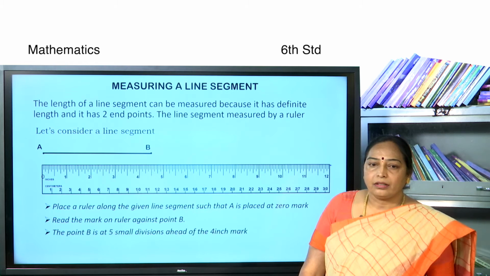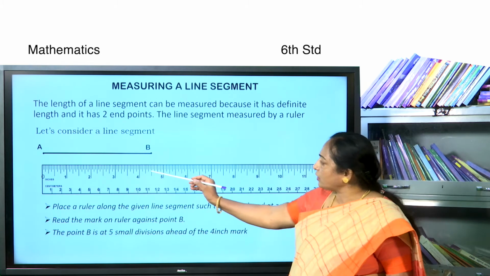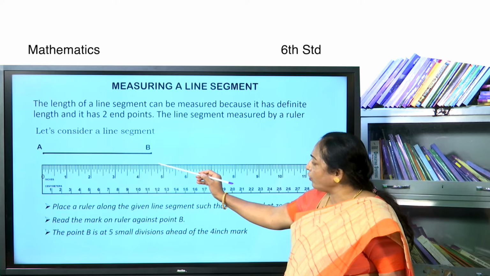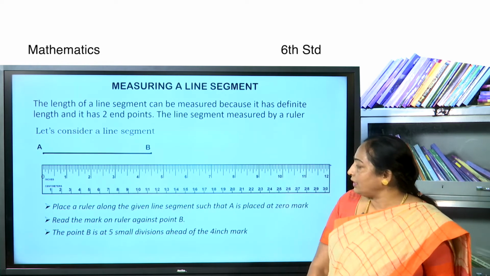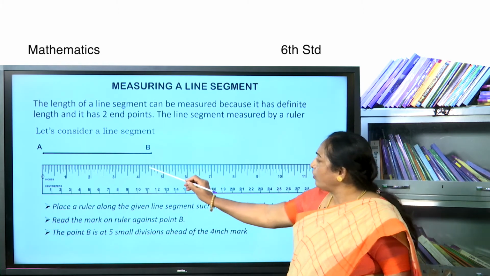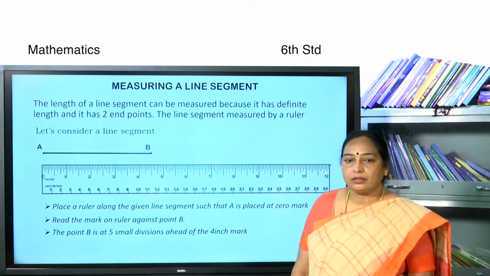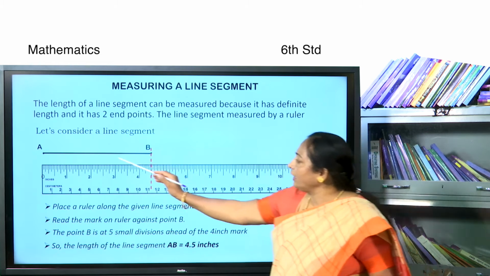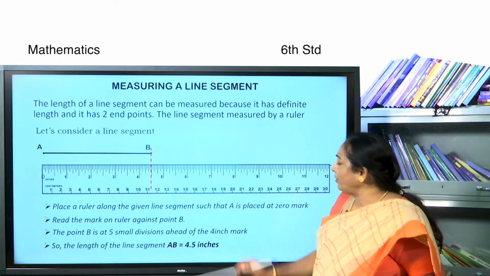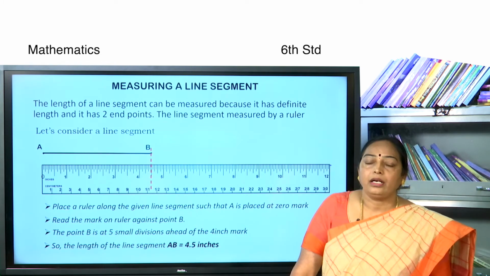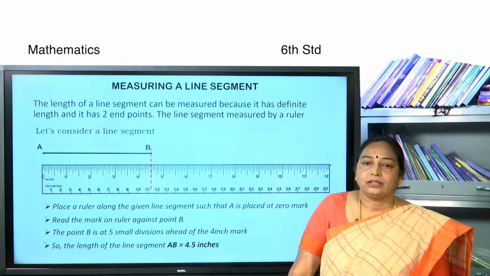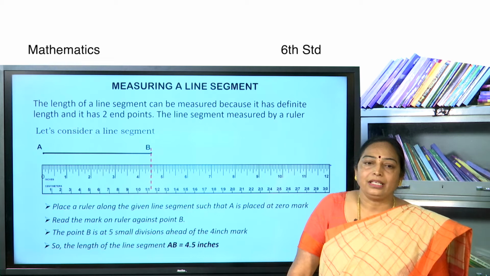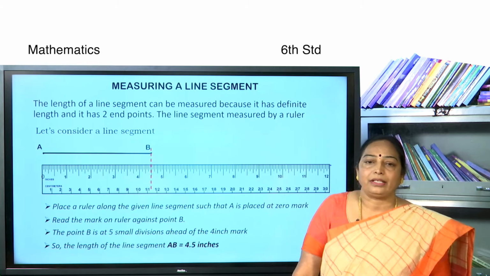There are 5 small divisions: 1, 2, 3, 4, 5. 5 small divisions after the 4-inch mark. So, the length of the line segment is 4.5 inches. Children, I have taken the unit inches to measure the line segment. Usually, we take centimeters to measure a line segment.